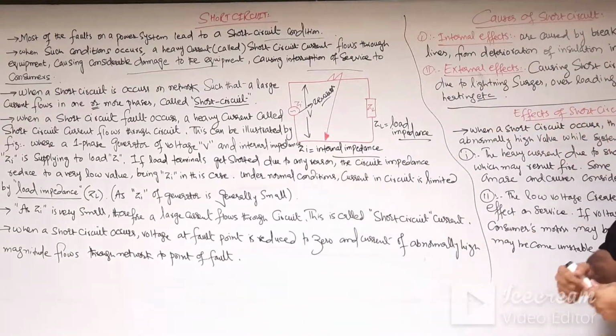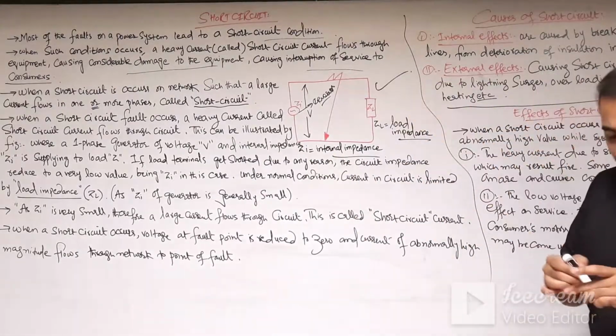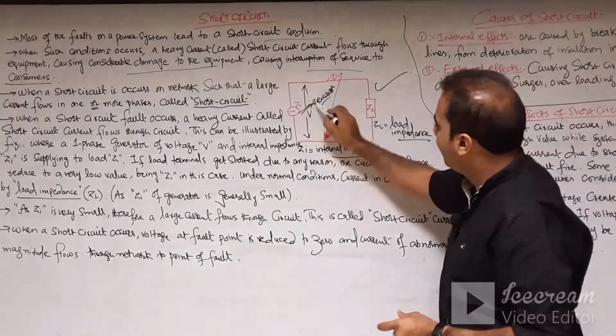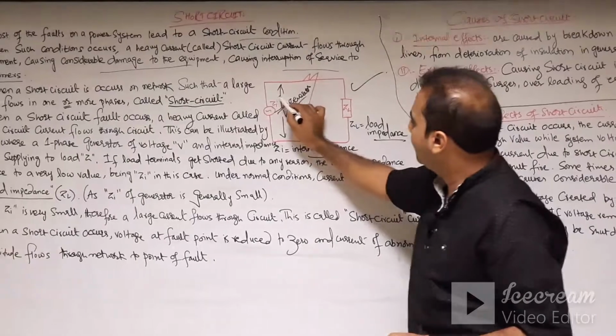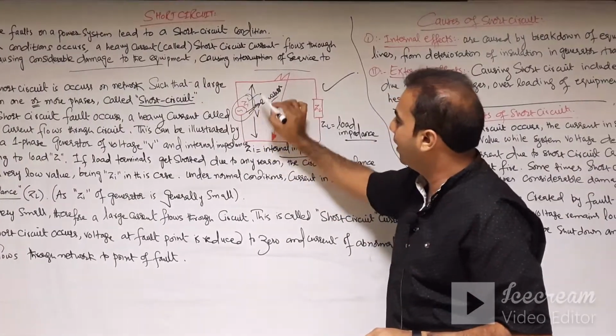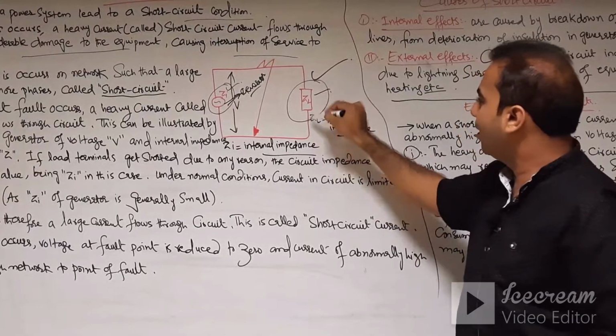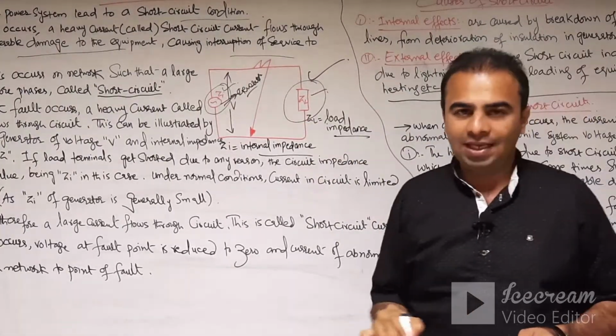So let us discuss the short circuit from this diagram. This diagram comprises a single phase generator, which has an internal impedance Zi, and a load impedance is connected to the single phase generator.